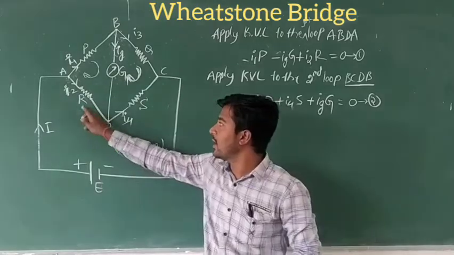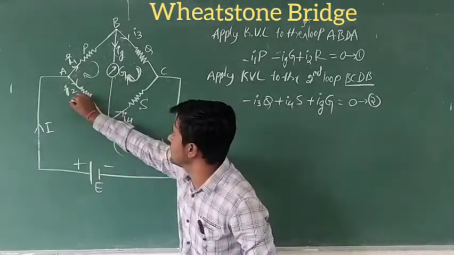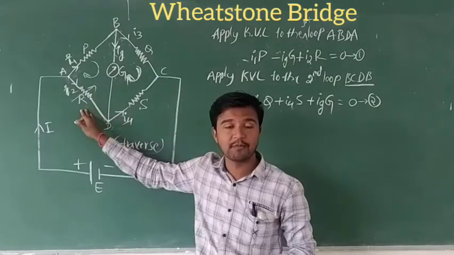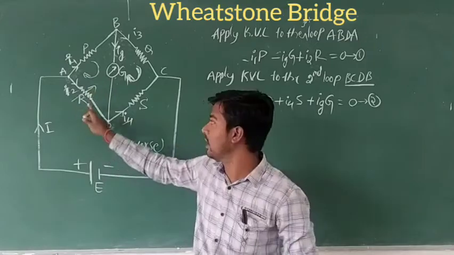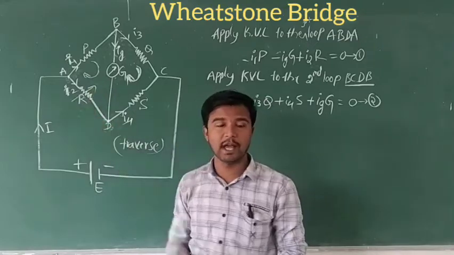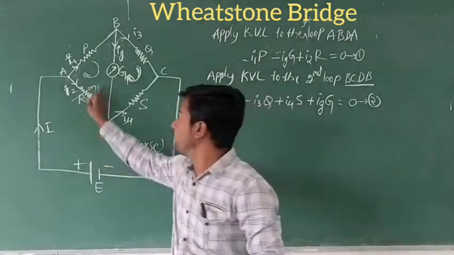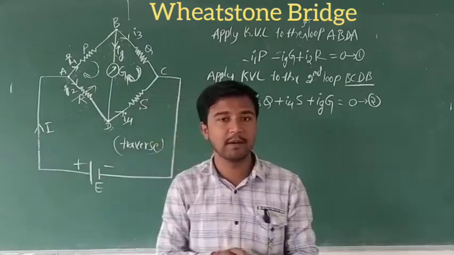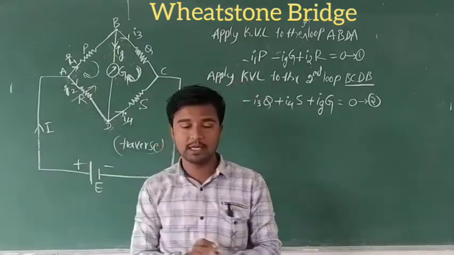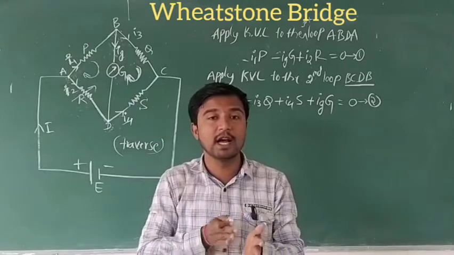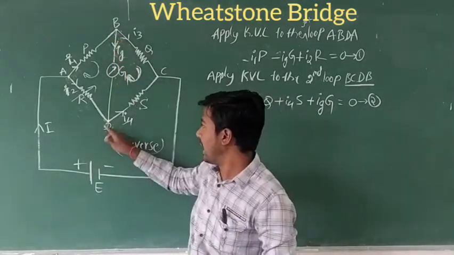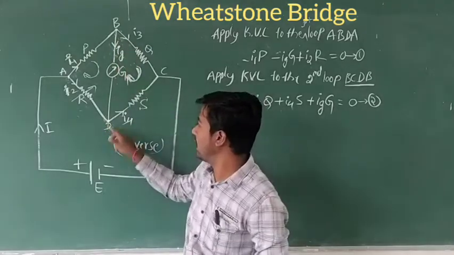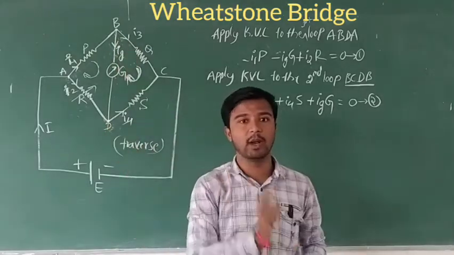Suppose we adjust this resistor, which is a variable resistor. When we adjust this variable resistor, at the points B and D the potential difference will be equal.